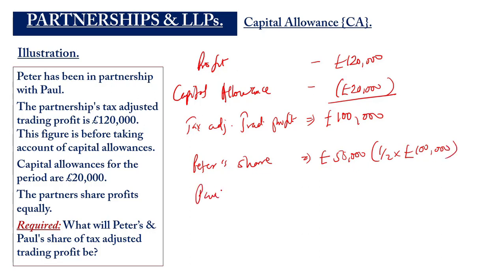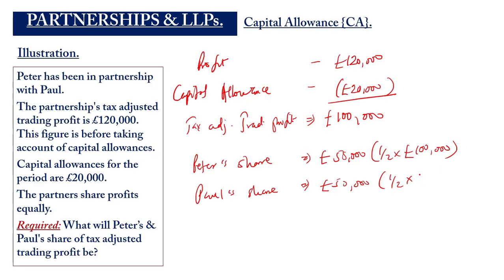That of Paul will also be £50,000, which is 1/2 times the 100,000.